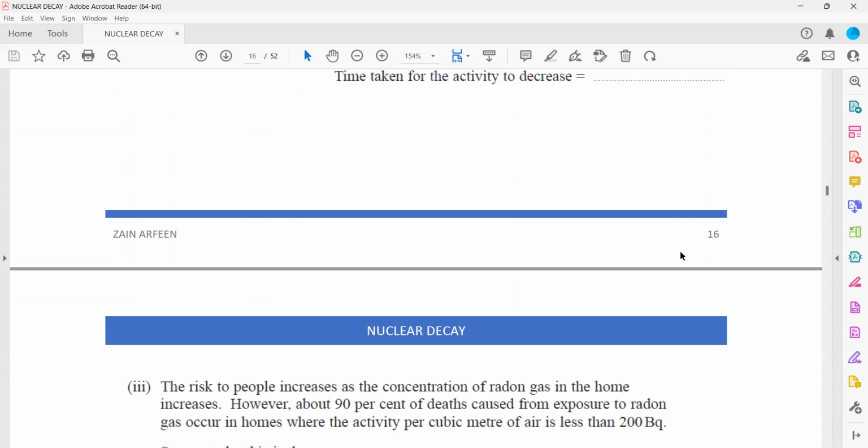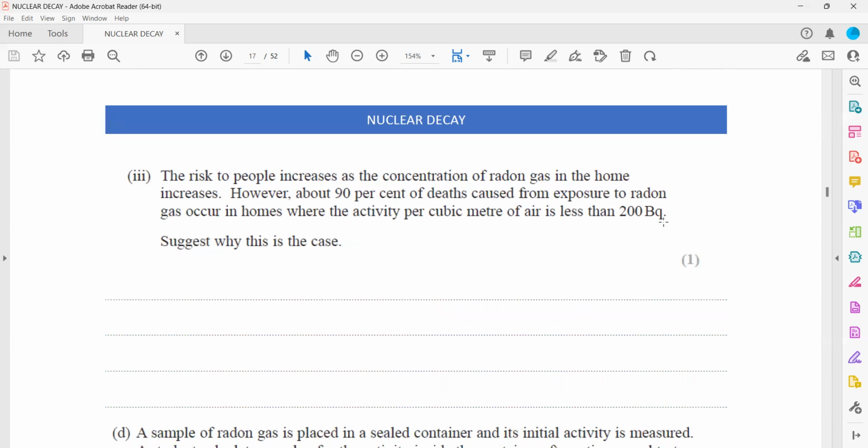So suggest why this is the case. What is the reason for that? Even when the activity is not very high, it can still lead to death.